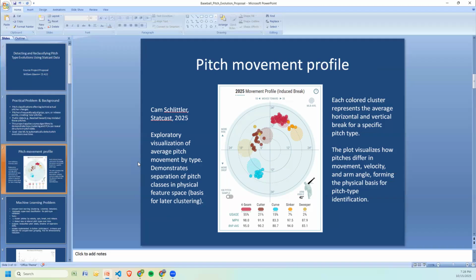The fastball moves differently from the changeup. You see the fastball there not moving much at all, the red. And the slider is its own cluster. In Cam's example, he's throwing a lot of cutters up here. He's got a curveball. He's still learning new pitches, so this data is changing, which makes it really cool. This visualization helps us understand the kind of separation we expect when we apply clustering later. This is like a physical map of how pitch types differ in shape and spin.